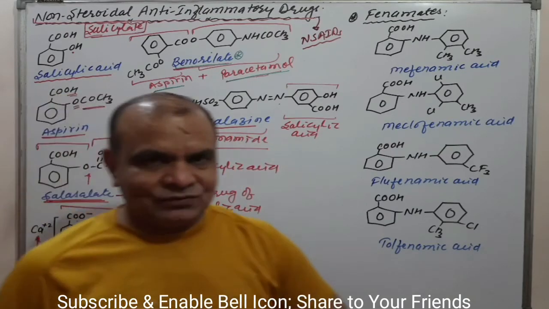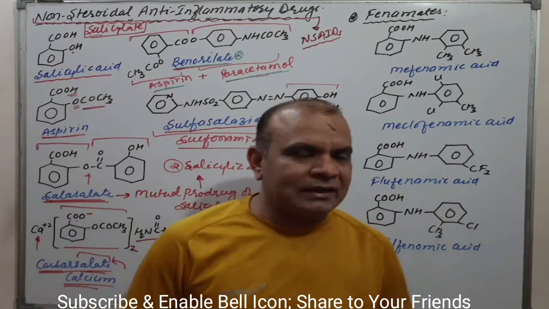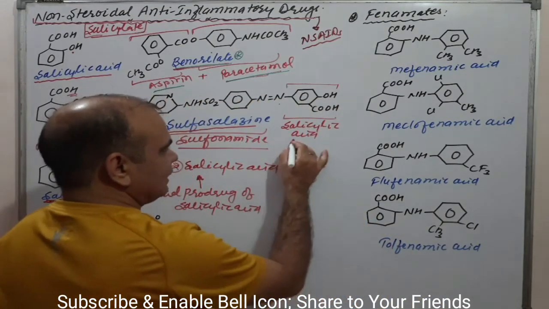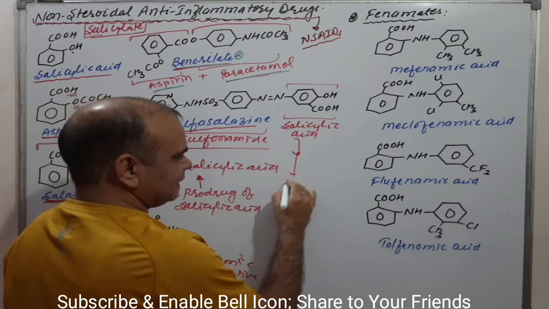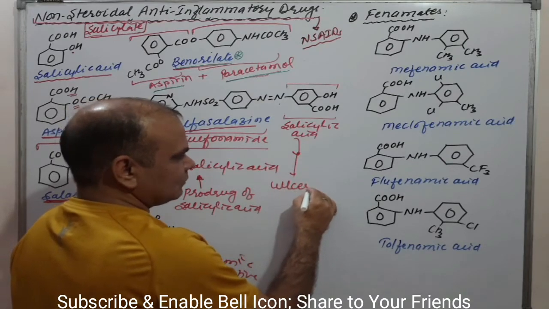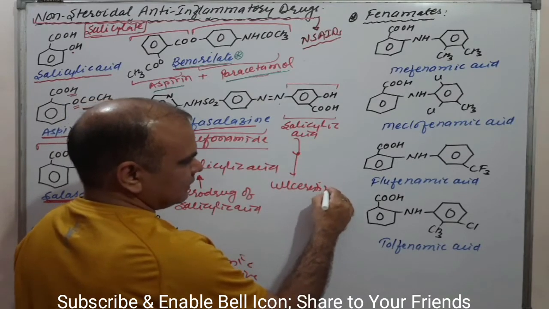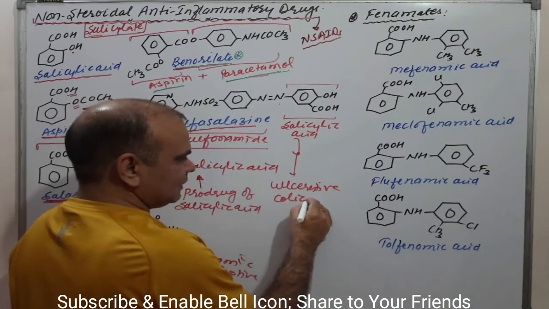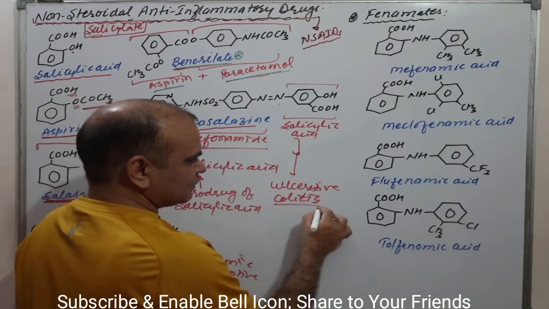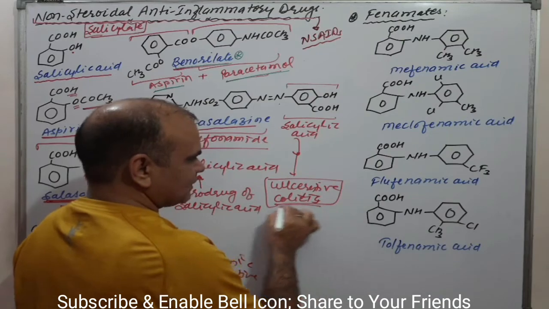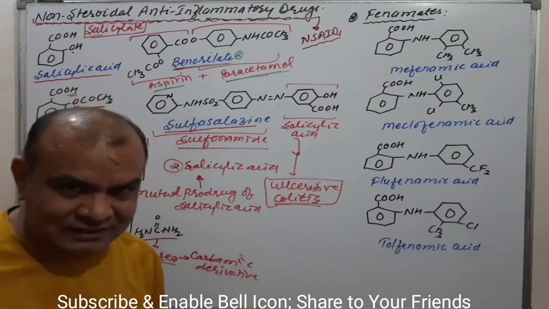Salicylic acid and sulfonamide form a prodrug that is indicated for ulcerative colitis. It is given to patients who have ulcerative colitis.